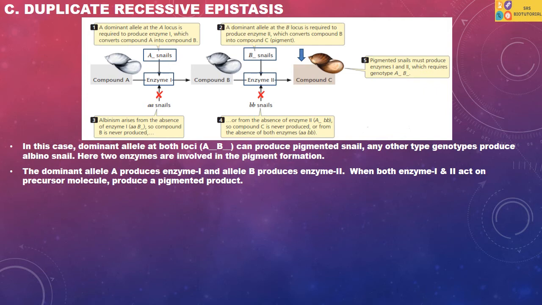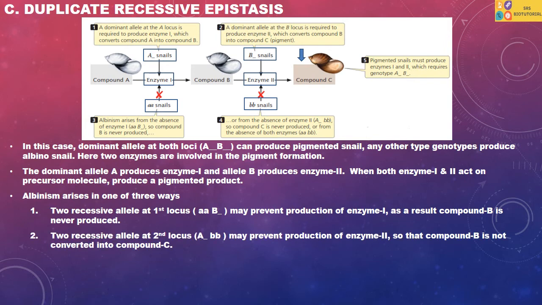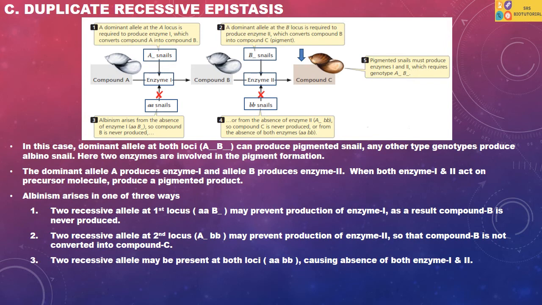The albinism arises in three ways. If there are two recessive alleles at the first locus, they may prevent production of enzyme 1. As a result, compound B is never produced and the snail becomes albino. Or two recessive alleles are present at the second locus, which prevents production of enzyme 2, so that compound B is not converted into compound C and the snail becomes albino.